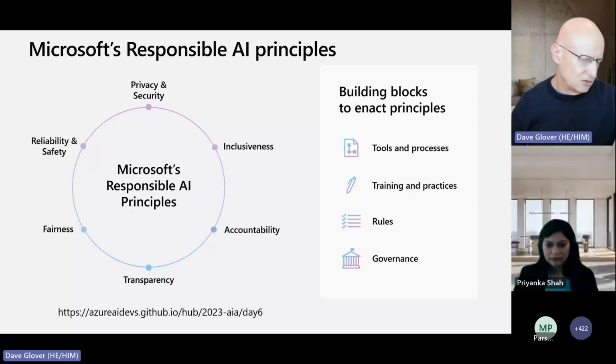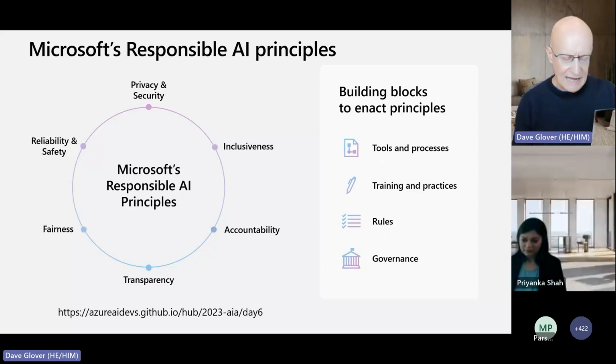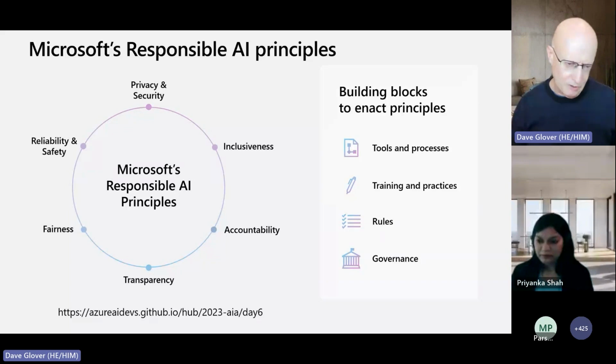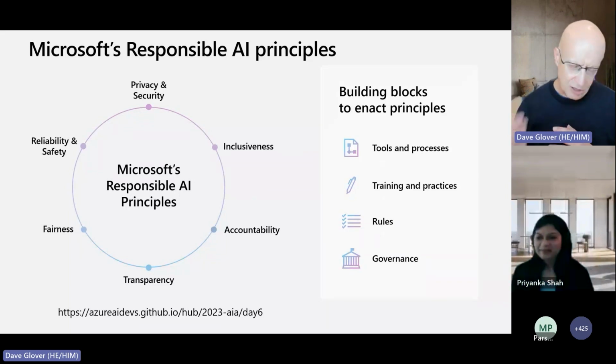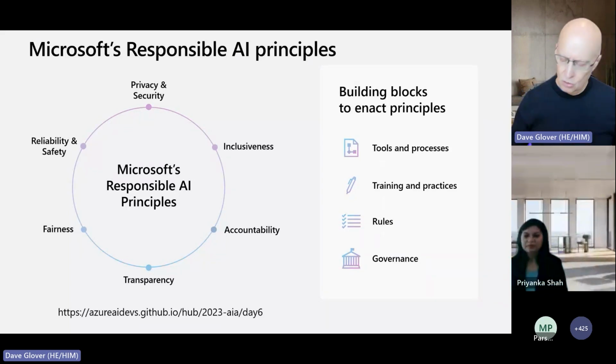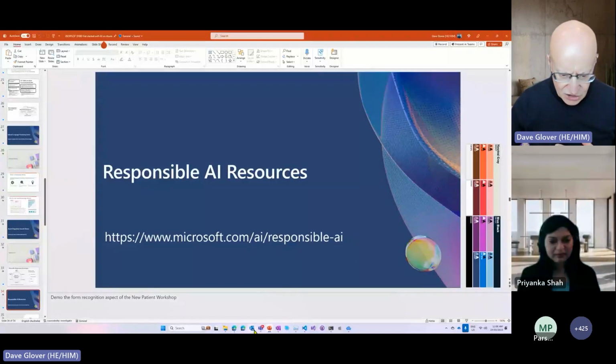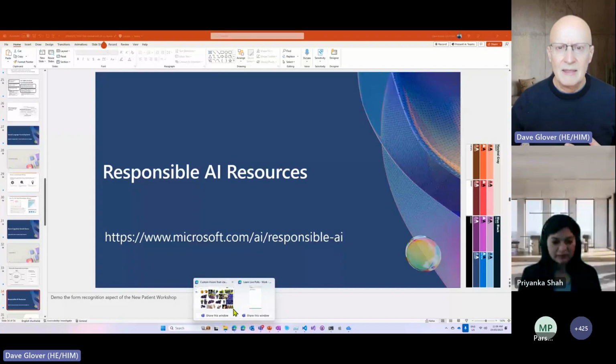And there's some great tools. A lot of these tools are open source tools, and you'll find those all available in Azure Machine Learning as great ways to help with this process. It's probably not going to be perfect, but it's going to go a long way to helping with these. Now, what I want to flick across to is just show you where some of these resources are.